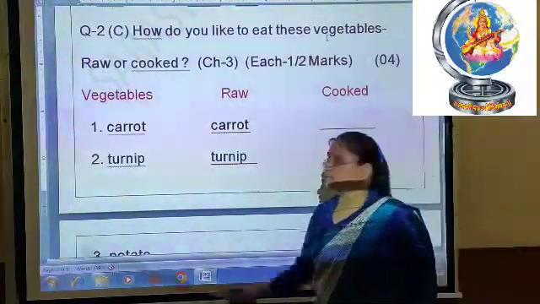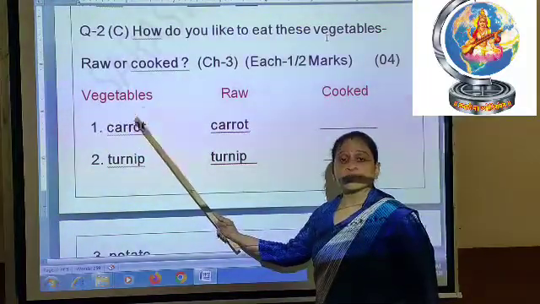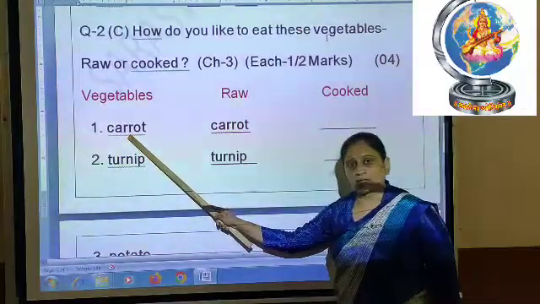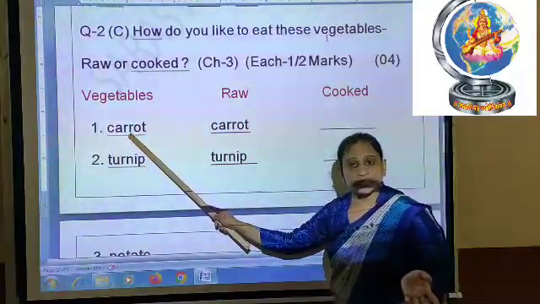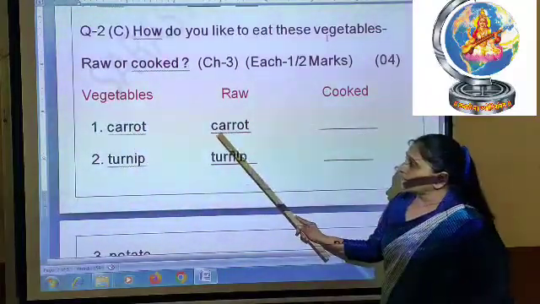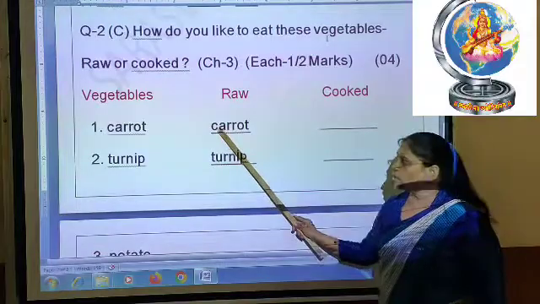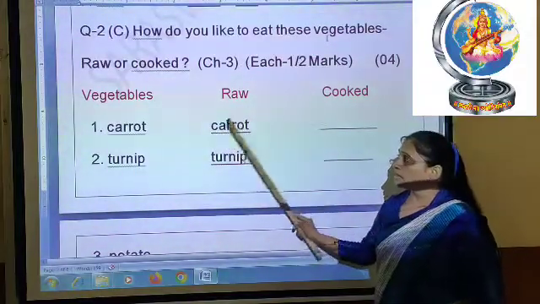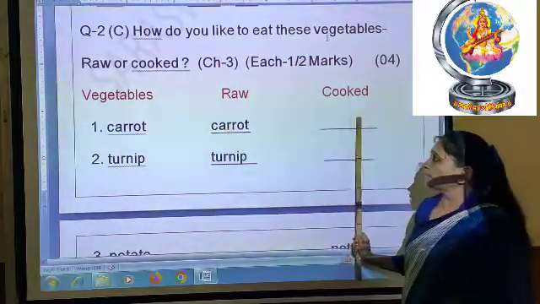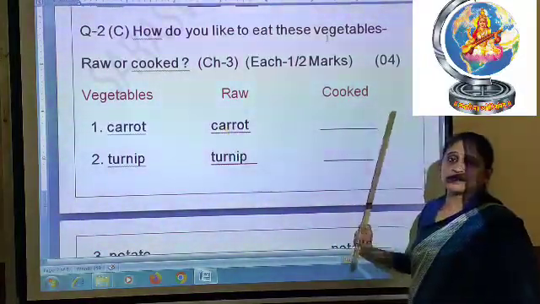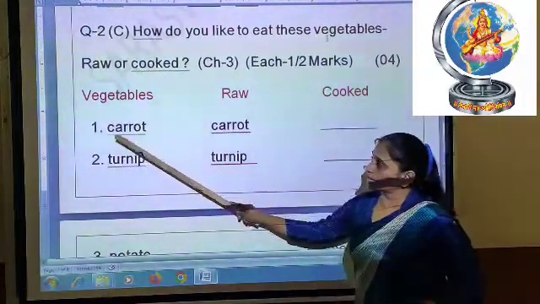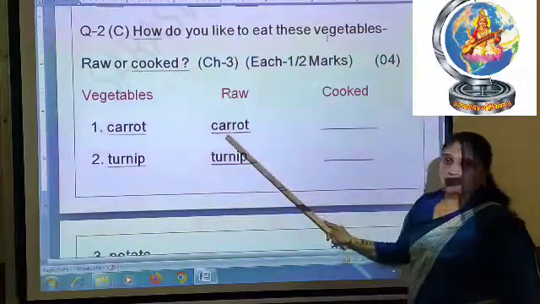So you will see the first one, carrot. Carrot will come in the raw column, because you can eat carrot directly. Before cooking also, without cooking also, you can eat carrot. So you have to write carrot in the raw column, no need to do a tick mark. Compulsorily you have to write the carrot spelling in the raw column. Don't write anything else here, no need to do a cross or a tick. Now the first one is carrot, so carrot will come in the raw column.